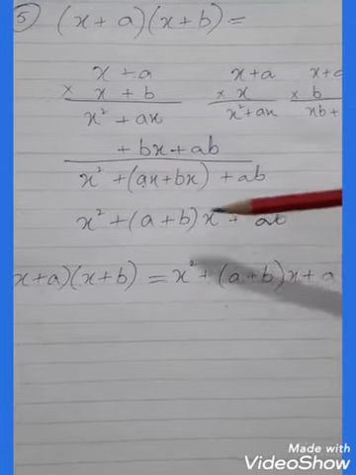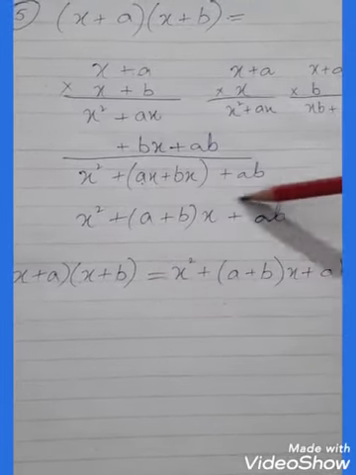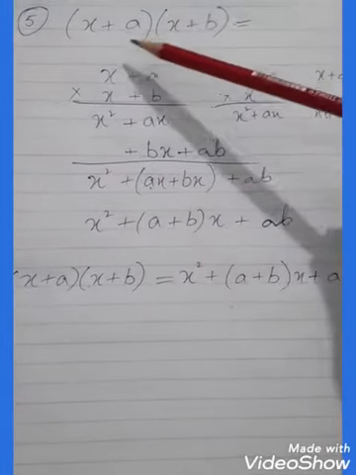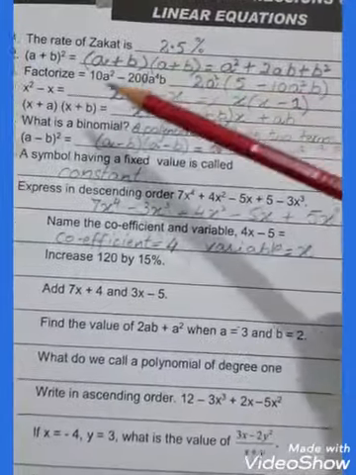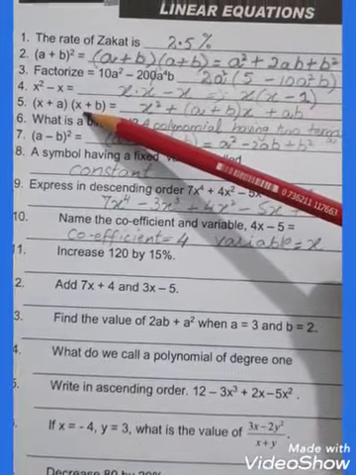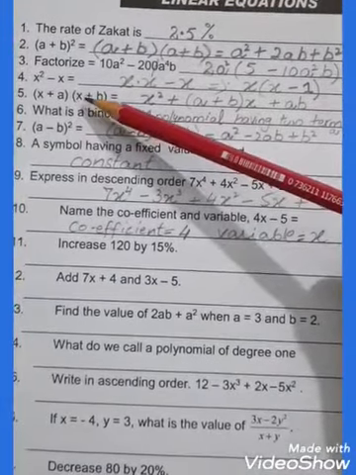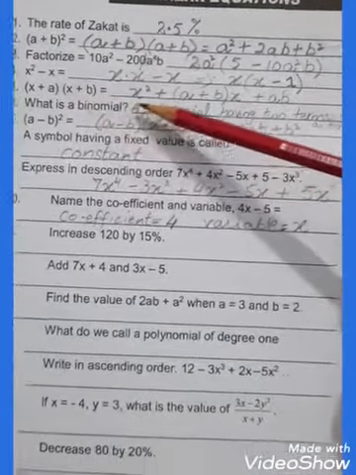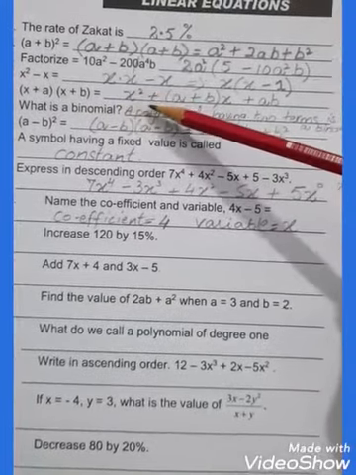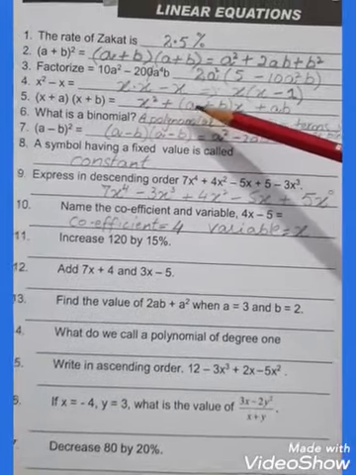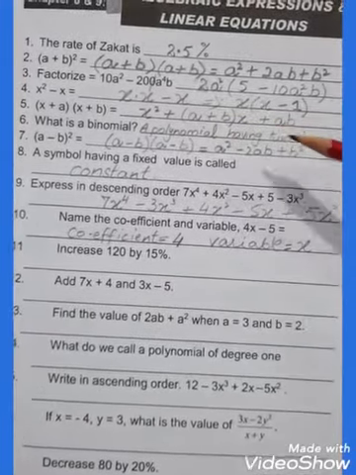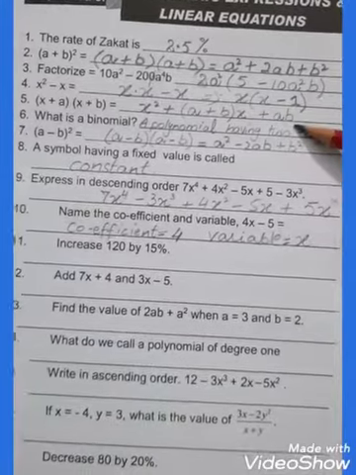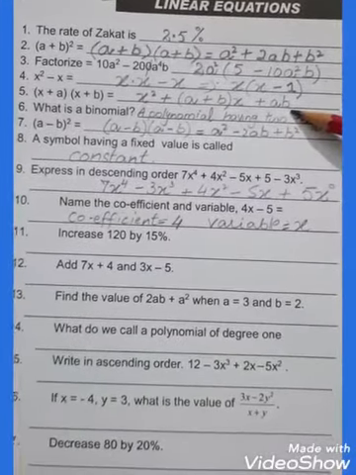Plus ab. So this whole expression is the answer of two binomials, right? So this answer we will write it down over here. X plus a, x plus b is equal to x square plus round bracket a plus b round bracket close x plus ab. Okay students?